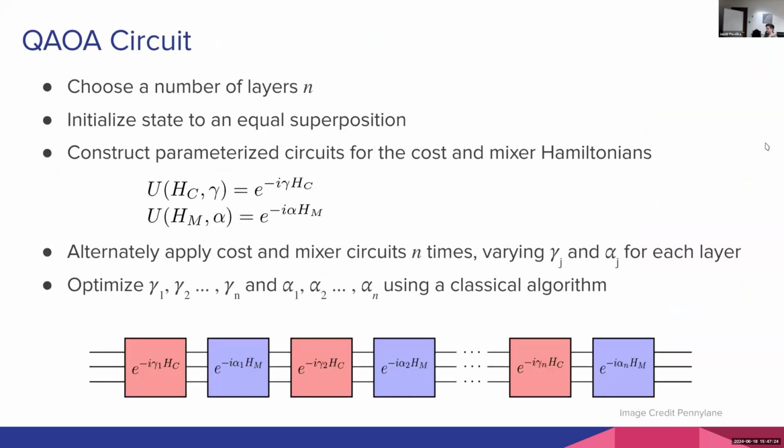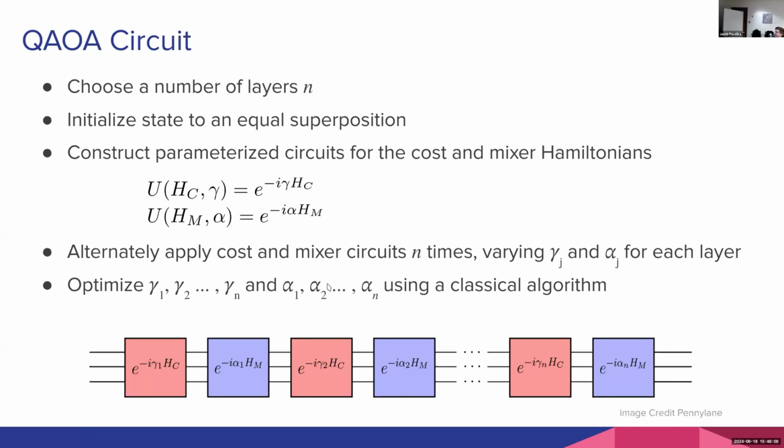So the way that we do this is construct the following circuit, and this QAOA circuit is simply going to do this trotterized time evolution operator that we saw in the previous slide. What we do is we initialize our state to an equal superposition state, basically no information in this state. Every state in our phase space is equally likely to be sampled as any other state. And we construct parameterized circuits that are just time evolution operators for HC and HM separately. We alternately apply them n times, where n is our number of layers in our QAOA circuit. And we can vary these time evolution parameters, these time steps, gamma and alpha, for each layer. So we can optimize gamma and alpha using a classical algorithm, anything in SciPy we can use.